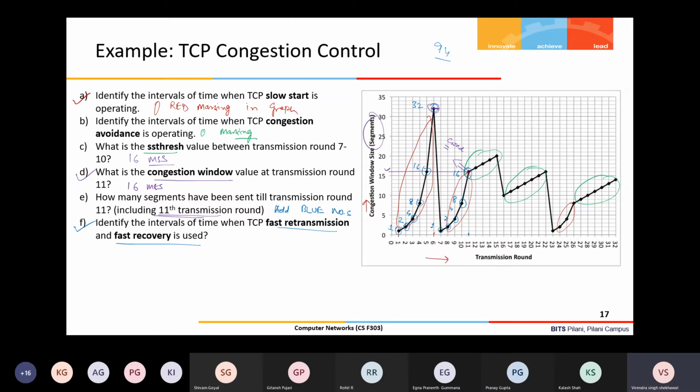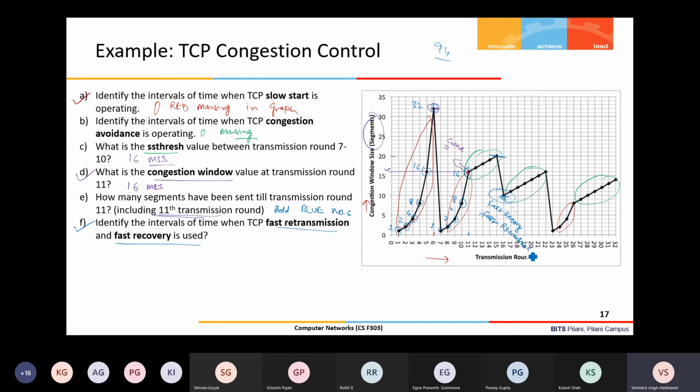Fast retransmission and fast recovery. Which interval? So this is my fast recovery point basically. I have not entered into the slow start, starting from the threshold value only. When the packet loss occurred, the congestion window was 20 at that time. So my new threshold value is 10 and I'm starting from this point onwards. So this is basically fast recovery, and whenever fast recovery is there, fast retransmission automatically happens, right?